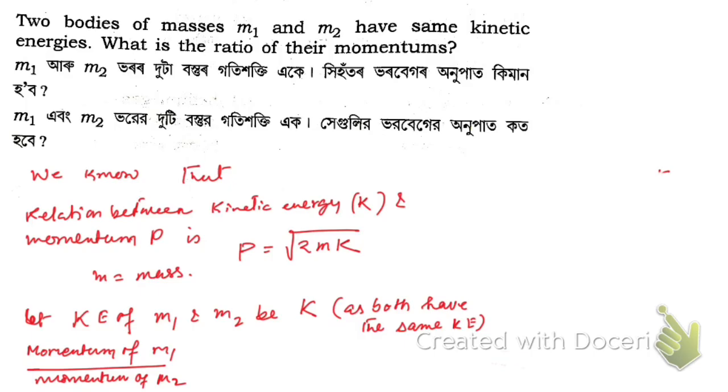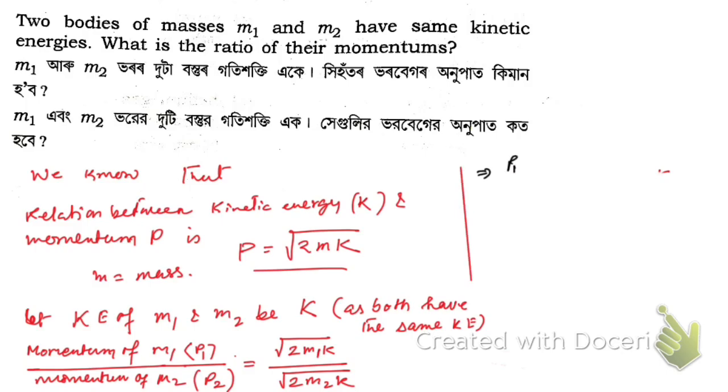Momentum of m1, let me write here p1, and momentum of m2, let it be p2, is equal to root over, according to this relation, 2m1 into k by root over 2m2 into k.